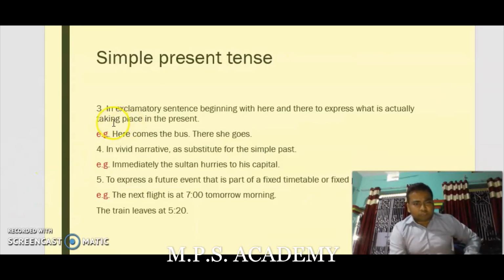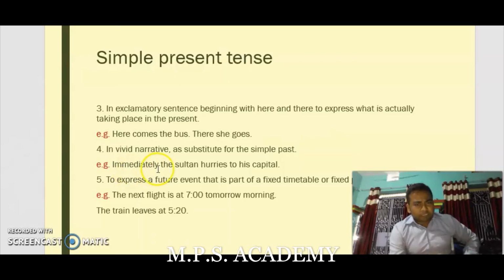These are some examples of natural truth, general truth. Third point, in exclamatory sentences beginning with here and there to express what is actually taking place in the present. For example, here comes the bus, there she goes. Fourth, in vivid narrative as a substitute for the simple past.